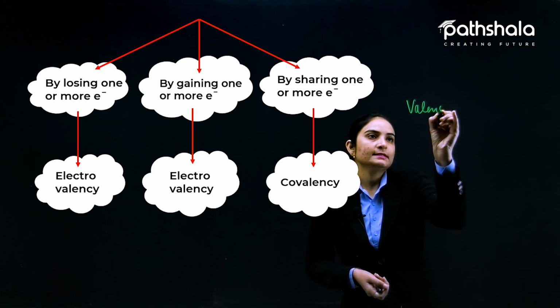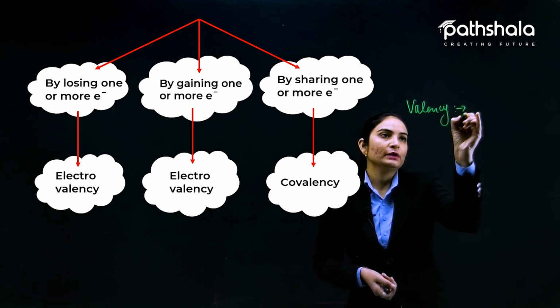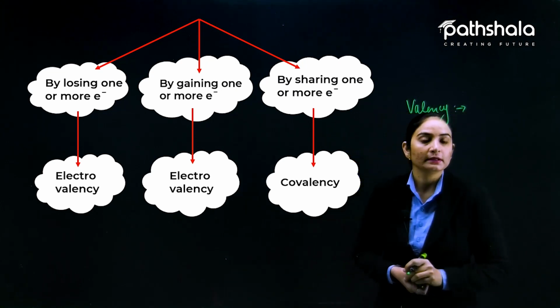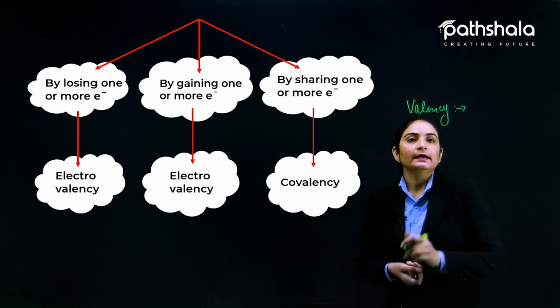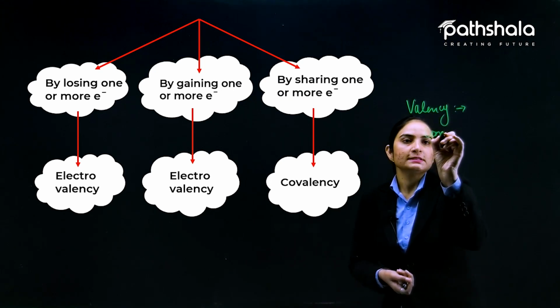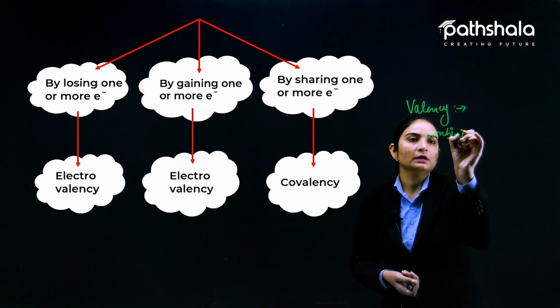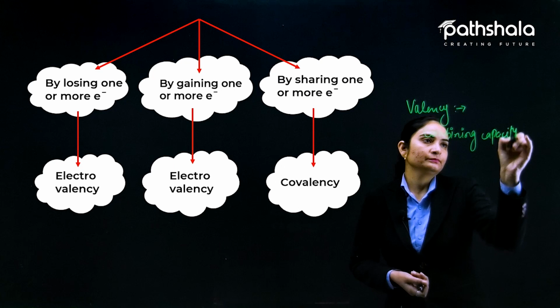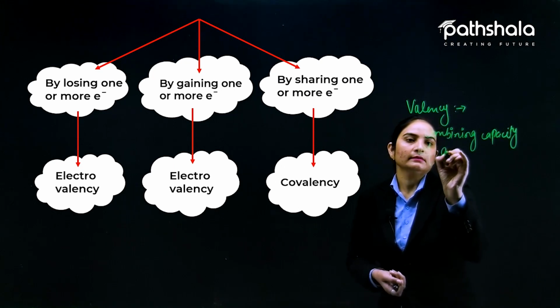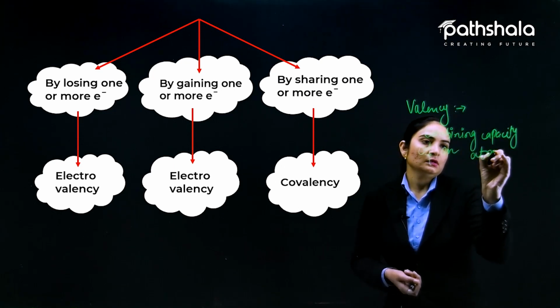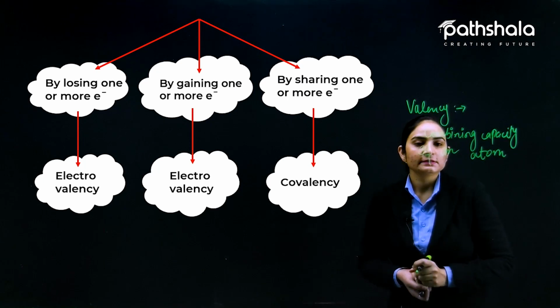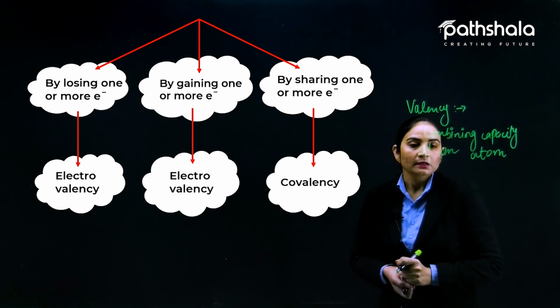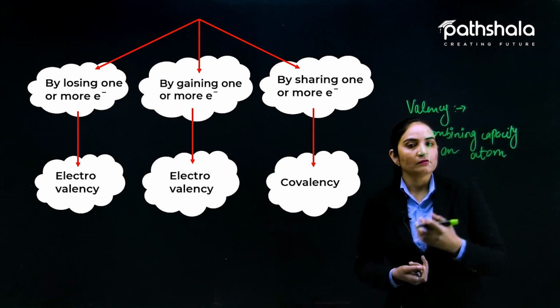We have done valency and at that time I told you guys कि valency is very important in chemistry. तो valency क्या है? The combining capacity, this is a rewind for you, combining capacity of an atom. Or we can also say the number of valence electrons in the outermost shell. तो outermost shell में जो इलेक्ट्रॉन है they are governing the valency.